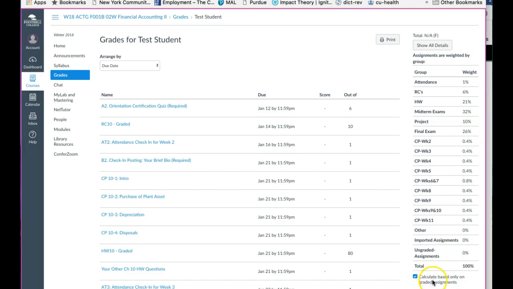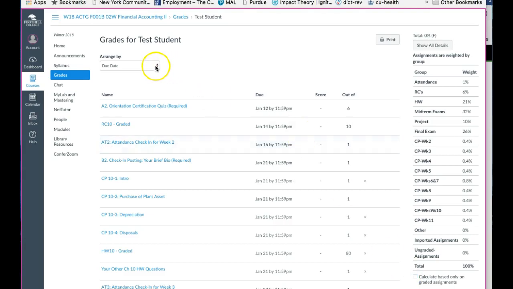Now at the bottom here, what I want you to look at very carefully is that there's a check mark, and there are two views to your grade. Make sure that you have this unchecked. That's the best way to view your grade, especially at the end of the quarter, because these grades are also based on some scores that will be dropped. Having this checked includes those dropped grades, and it doesn't really reflect your final grade correctly. So do this and you'll be fine.